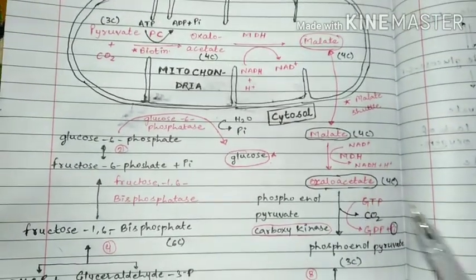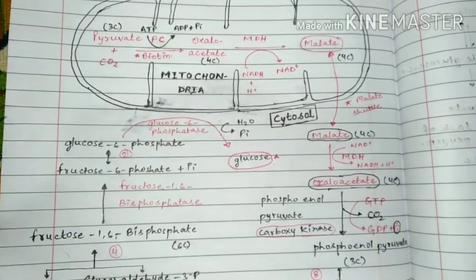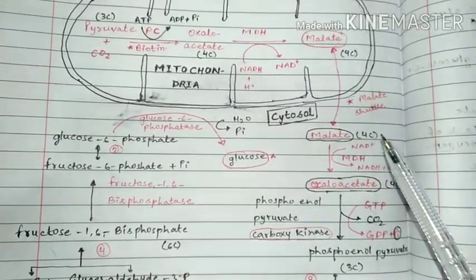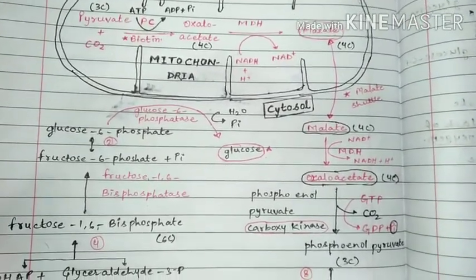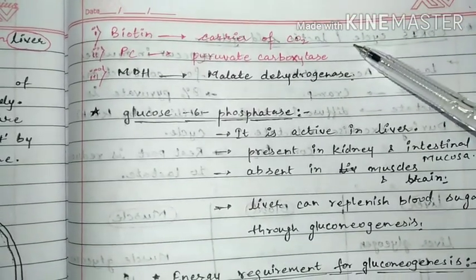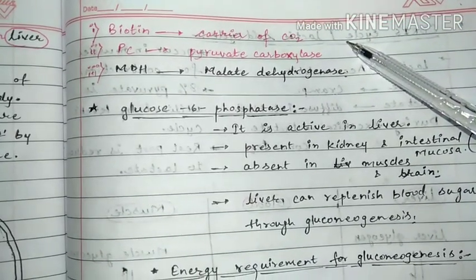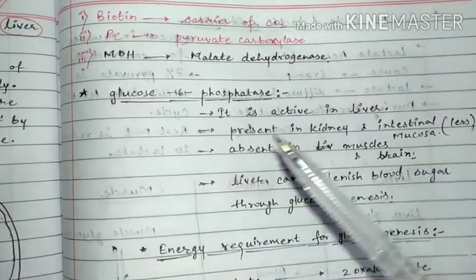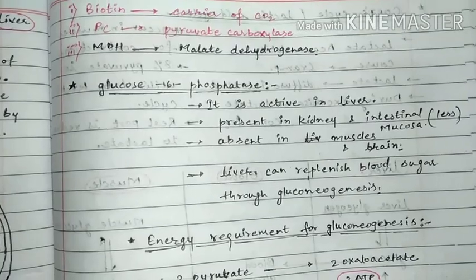These 4 enzymes are specific to control gluconeogenesis. Malate shuttle is also required for this reaction. As I have told you, biotin is a carrier of carbon dioxide, PC is the full form of pyruvate carboxylase, and MDH is malate dehydrogenase.